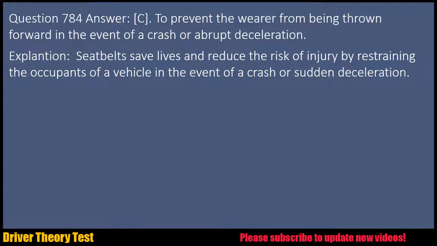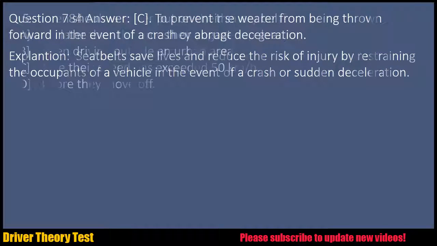Question 784 Answer C. To prevent the wearer from being thrown forward in the event of a crash or abrupt deceleration. Explanation: seatbelts save lives and reduce the risk of injury by restraining the occupants of a vehicle in the event of a crash or sudden deceleration.